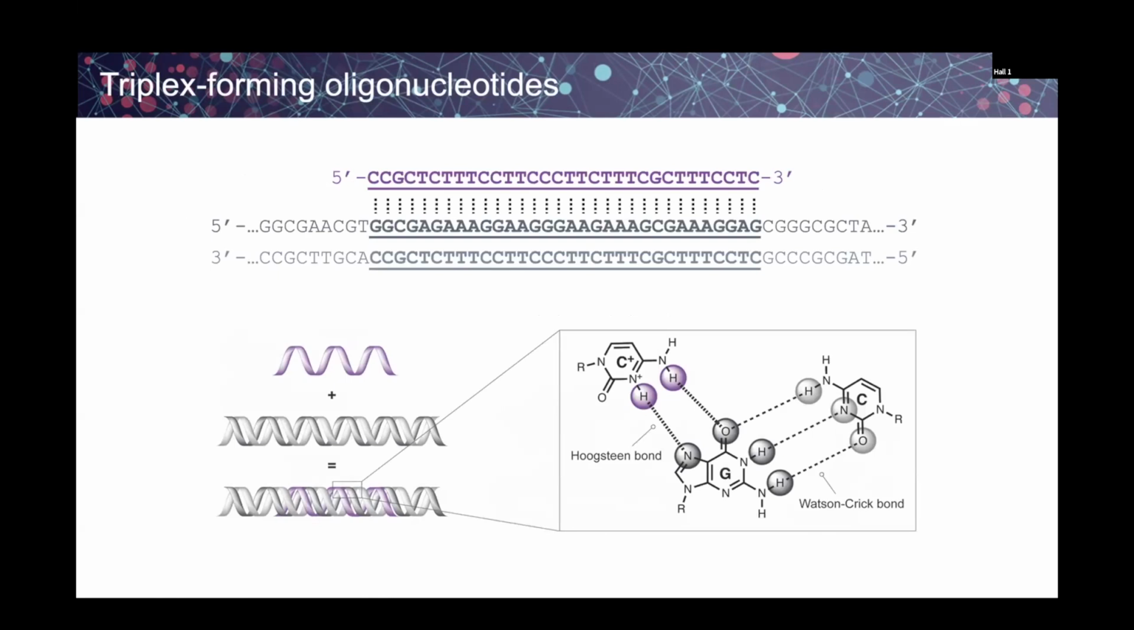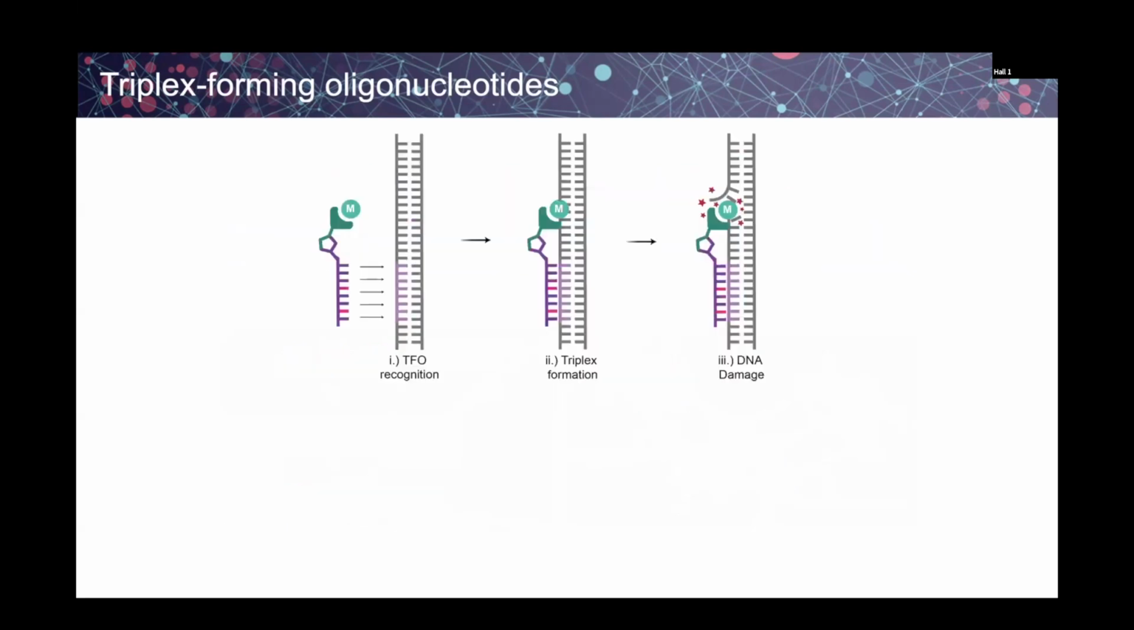I know we've heard a bit about this already, but TFOs can target sites of the genome that have runs of purines on one strand, so the A's and G's, and consequently the pyrimidines on the other strand. That's because when these are bound in the double helix via Watson-Crick bonds, they still have two sites which allow for Hoogsteen base formation with the TFO to form the triple helix.